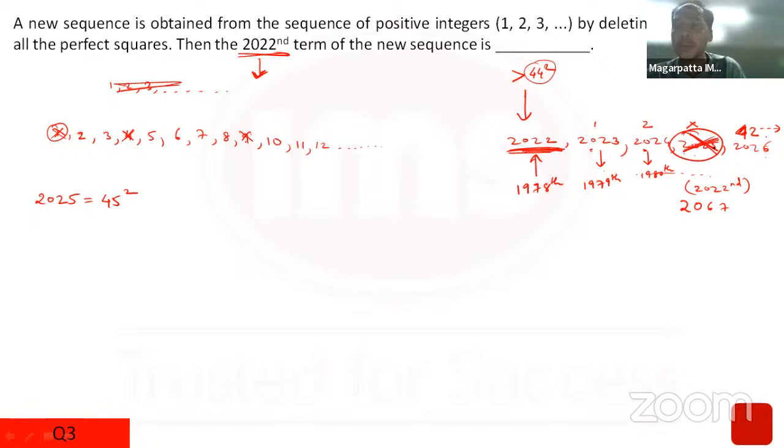I can't write 2025, so beyond that there are still 42 terms left. If I add 42 to 2025, the 42nd term after 2025 is 2067, and that would be our answer. Okay, so the answer to this question is 2067.